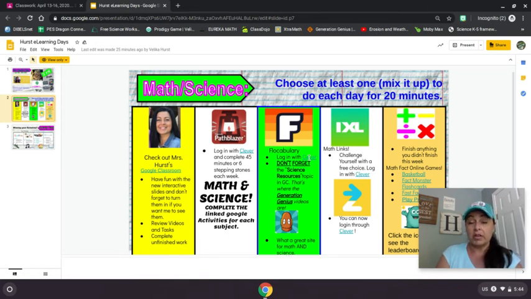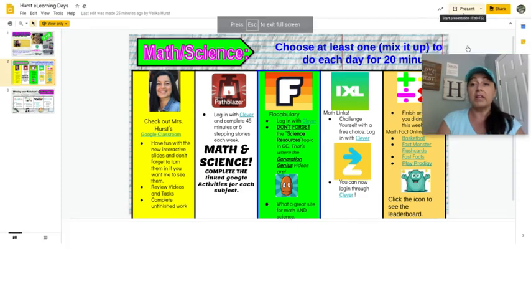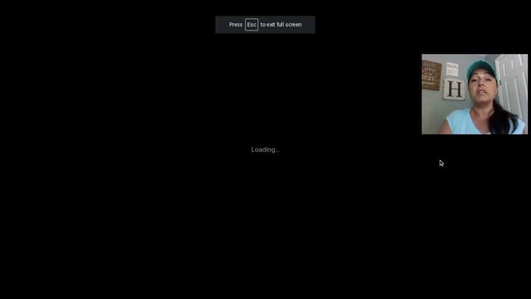You can click right through here on any of these things to get straight to Clever. If you're not sure how to get to Google Classroom again, where you started. IXL, Prodigy. Again, I'll move this up. Down here, click this icon. If you go to present, you click the icon, it'll take you straight to the leaderboard for Prodigy.